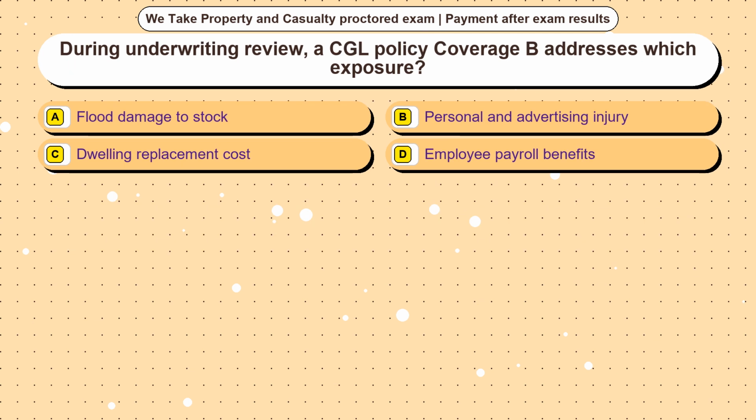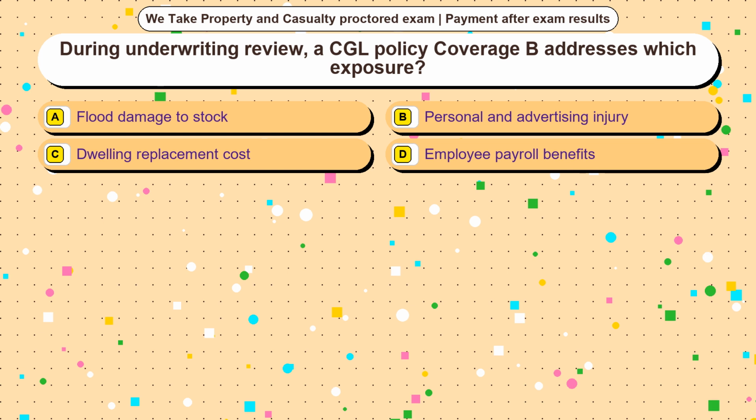Question 3. During underwriting review, a CGL policy coverage B addresses which exposure? Option A. Flood damage to stock. Option B. Personal and advertising injury. Option C. Dwelling replacement cost. Option D. Employee payroll benefits. The correct answer is option B.